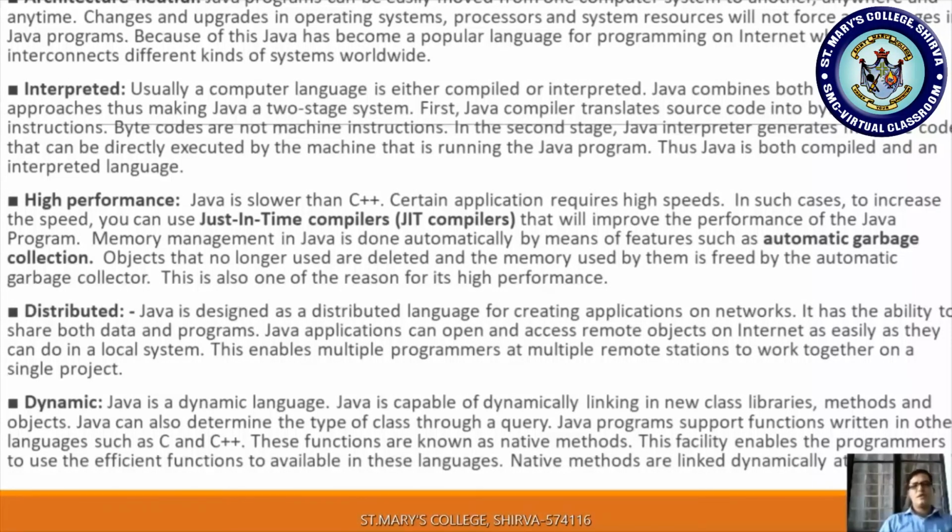This facility enables the programmer to use the efficient functions available in these languages. Native methods are linked dynamically at runtime. Whatever functions we have developed in C and C++ can be executed dynamically at runtime. So as you know, what is a runtime, right? If you don't know, you will learn it now.